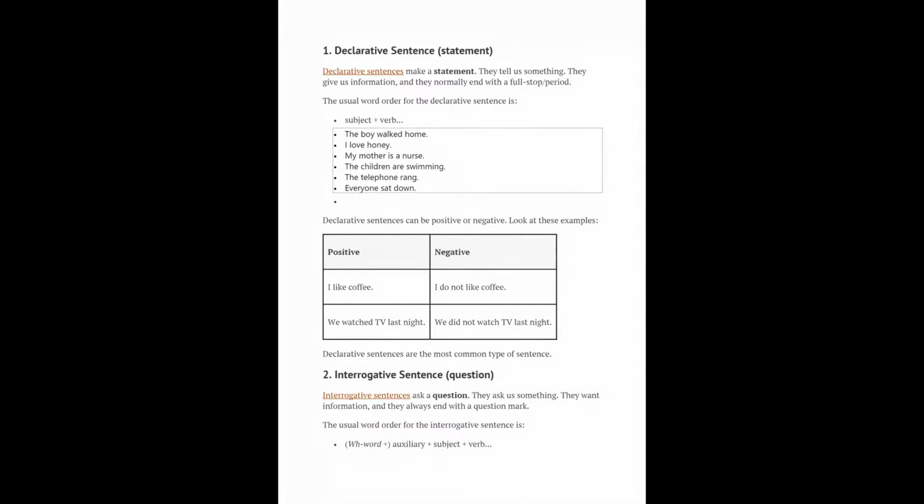Here, I like coffee. If the person likes coffee, he would say I like coffee in a positive sense. If the person does not like the coffee,